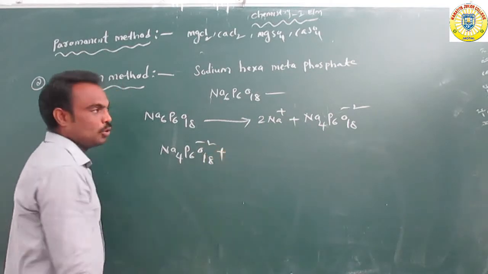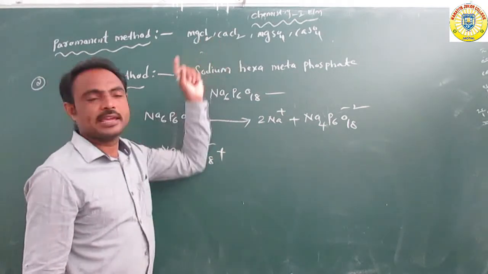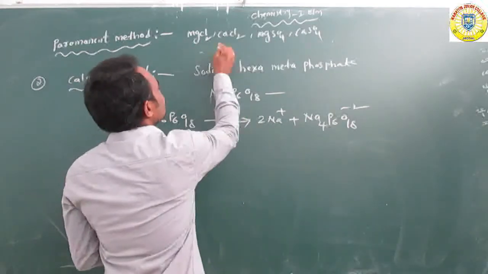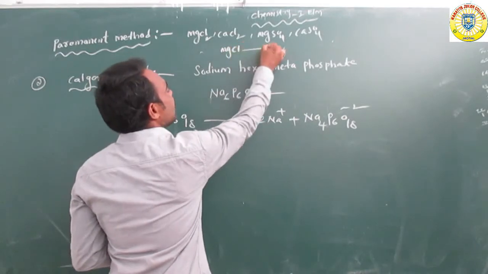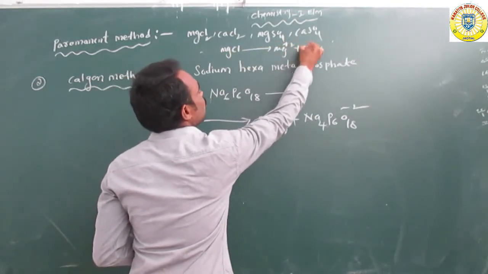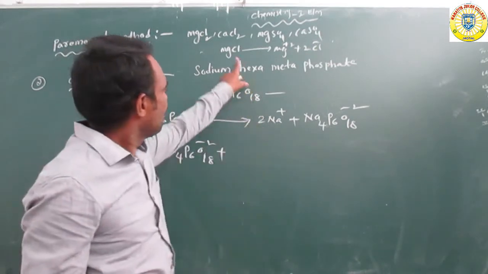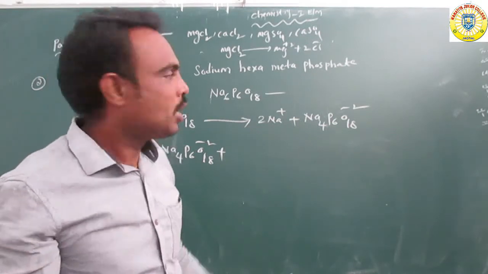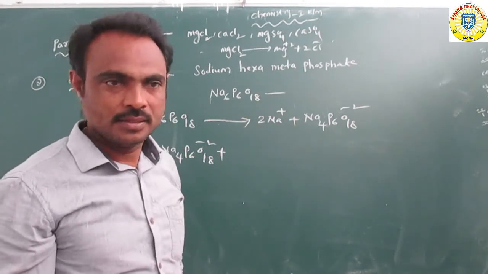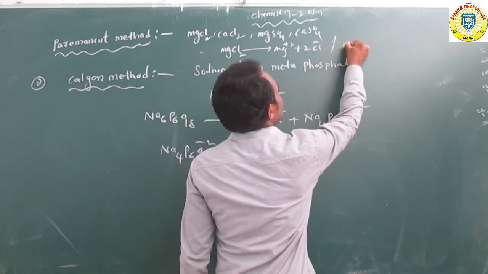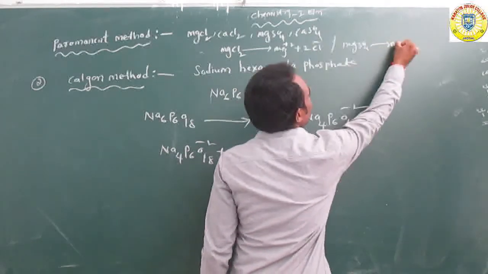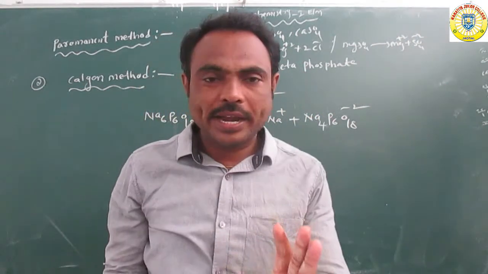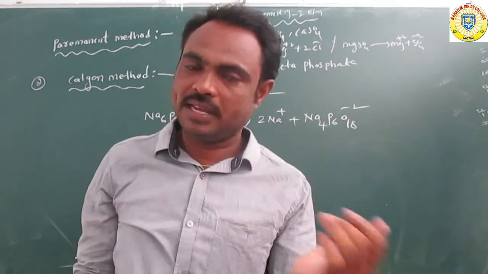When the Na4P6O18 minus 2 ion reacts with magnesium chloride or calcium chloride, magnesium sulfate or calcium sulfate: first, magnesium chloride is converted to two ions, Mg plus 2 and 2Cl minus.